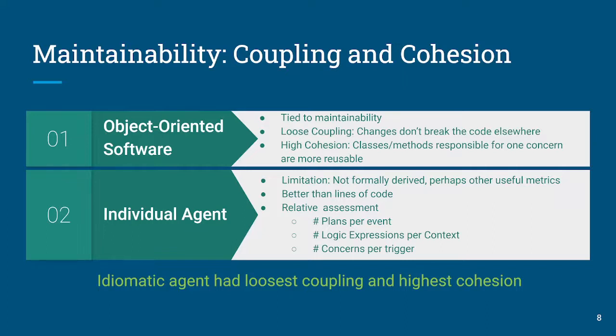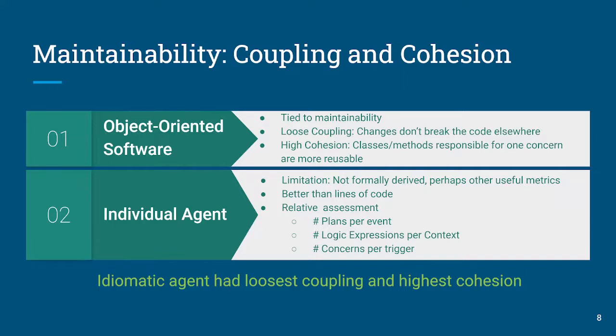So we took these concepts from object-oriented software, and we were trying to figure out how to apply them to AgentSpeak software. Now, we've seen example lists in multi-agent systems, and I discussed that in the paper, but a limitation we had was we don't have a formal definition in terms of how this is used, and certainly there's a very limited practice of doing this out in the multi-agent systems or even from an individual agent perspective. And of course, there are perhaps other useful metrics, but it's better than lines of code, at least we think so.